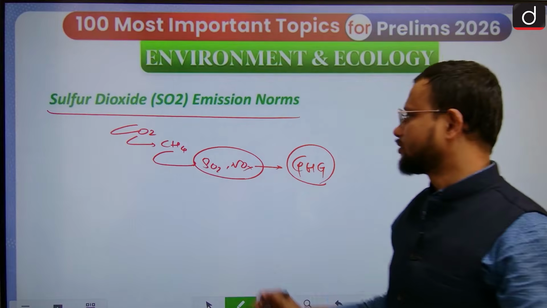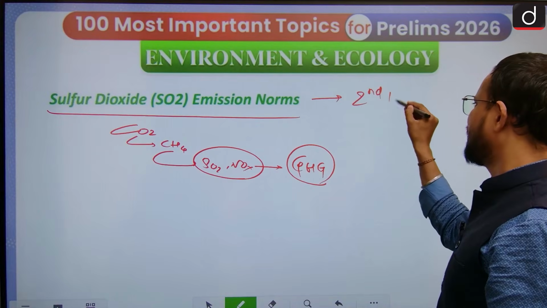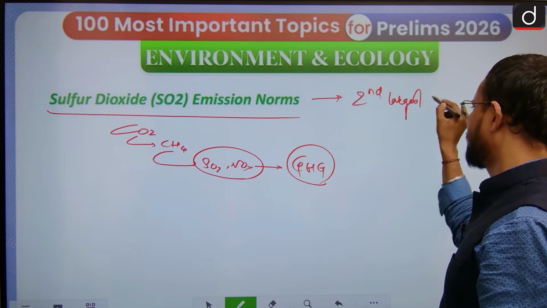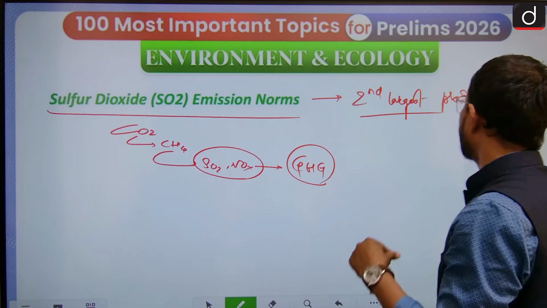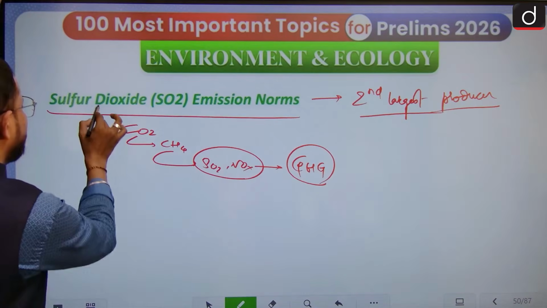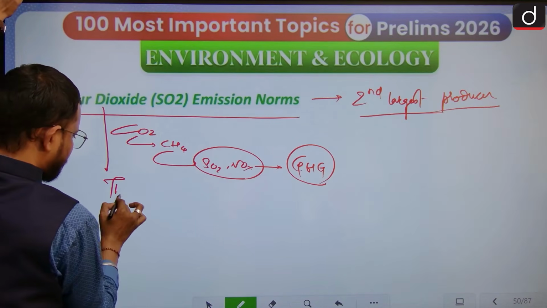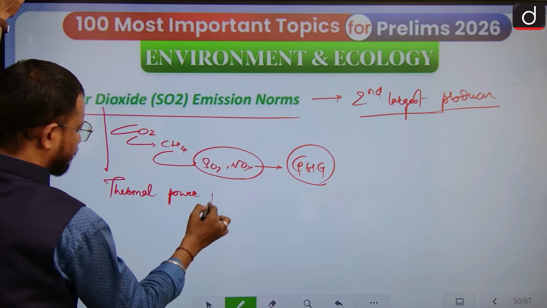India is now the second largest producer of nitrous oxide and sulfur oxide also. And what is the most common source here? The most common source is the thermal power plant.